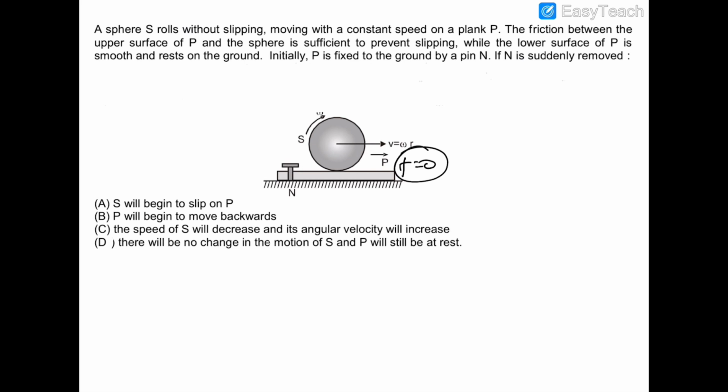Therefore we can say that there will be no friction acting on the plank on both of the surfaces, and hence there is no force that would move the plank, and this plank will remain in the state of rest forever, and this sphere will keep on rolling forever without any friction. So the correct option will be option number D. Now we move on to the next question.